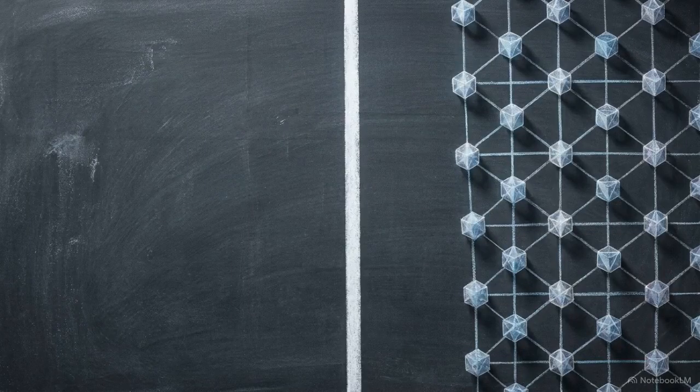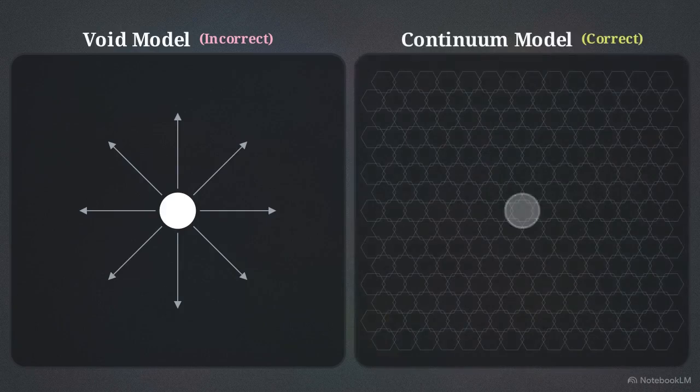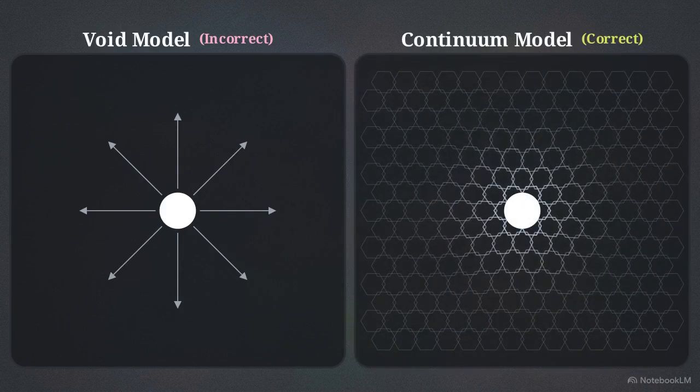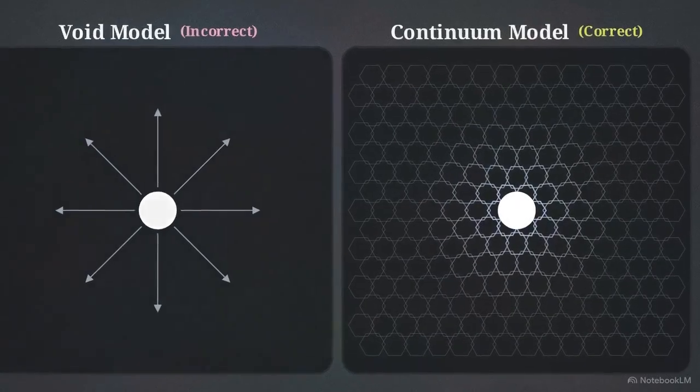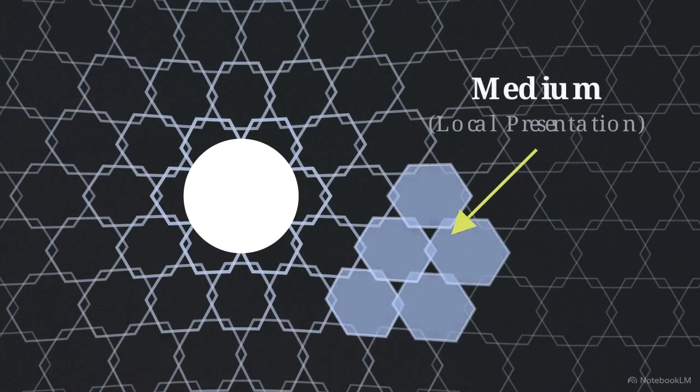In this framework, the field is never an empty medium, a vacuum, or a passive void waiting for particles to enter. On the left, the incorrect void model. On the right, the correct model. The field is a structured extension of the core through an already present continuum. A medium strictly refers to the local presentation of this overlap background, not a secondary layered substance.